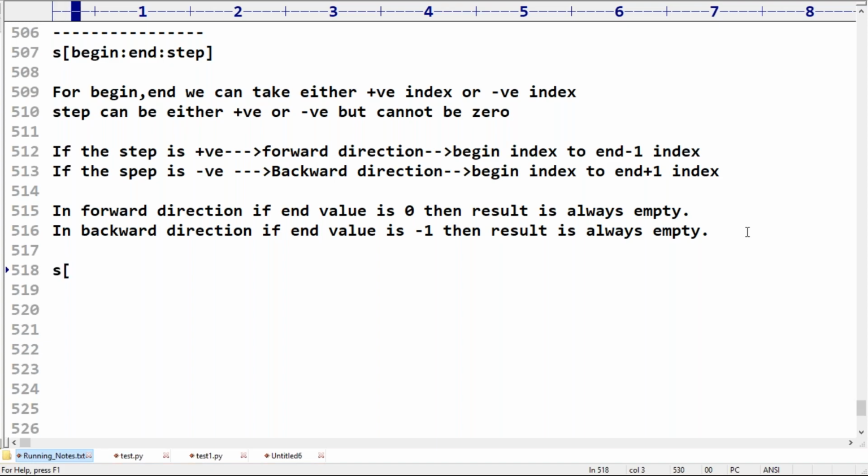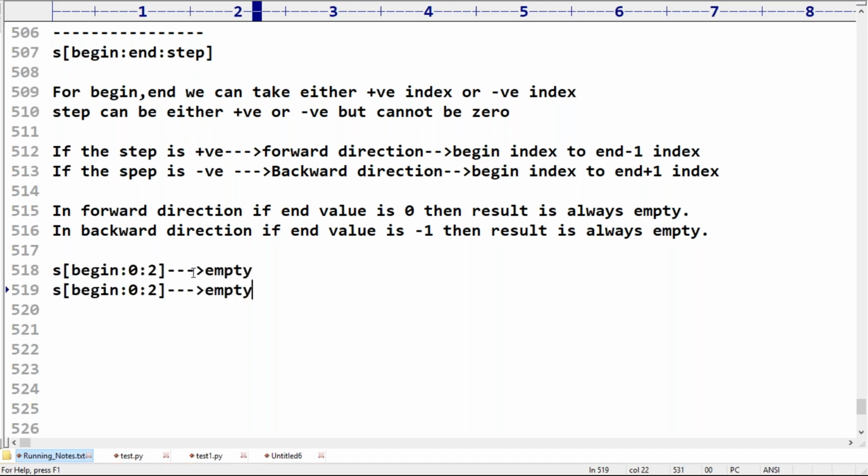Suppose here s of begin 0 to 2, I'm trying to take. Is it forward direction or backward direction? Can you please confirm? Forward direction, because the step value is positive. In the forward direction, the end value is 0. Now what is the output we are going to get? Empty is the output we are going to get.